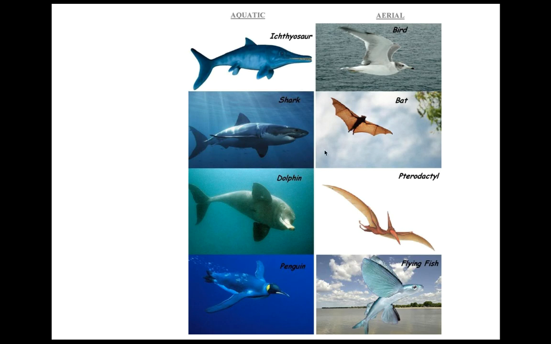If we live in the air, we have a bird, we have a bat, we have a reptile, we have a fish. All have relatively the same type of structure because of the aerodynamics that are required in order to fly properly. The same structure is required regardless of the type of organism. So even though these are very different from each other, they look relatively the same because the environment is selecting that particular trait.